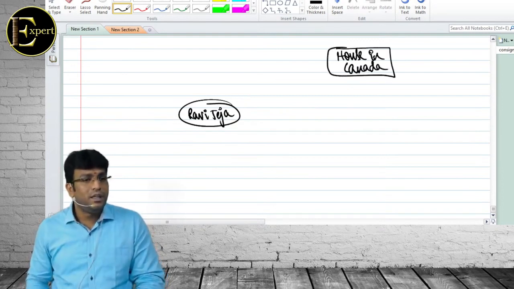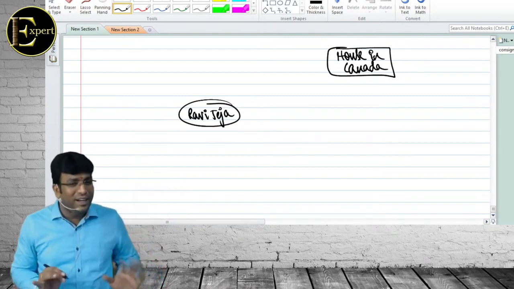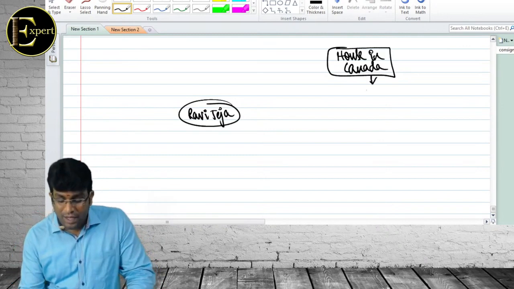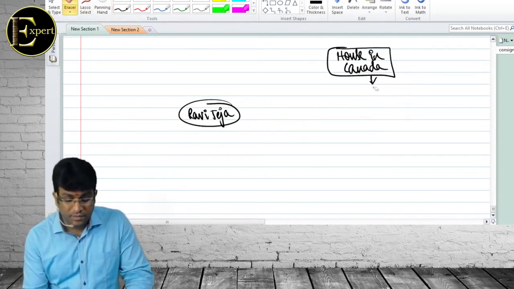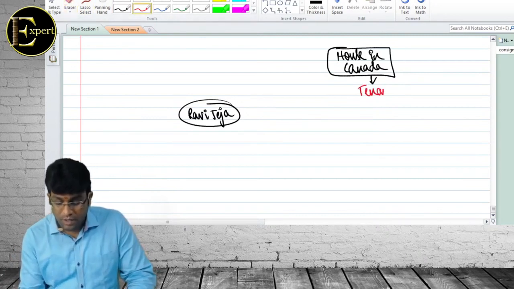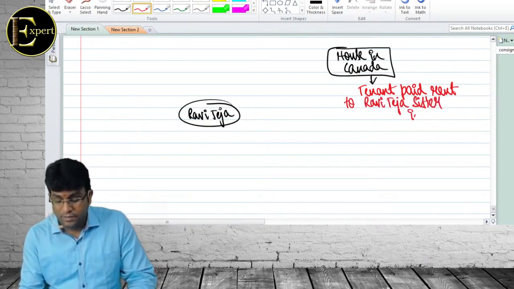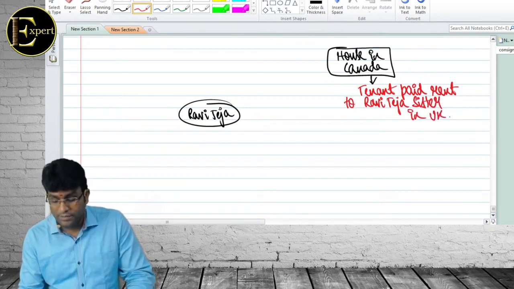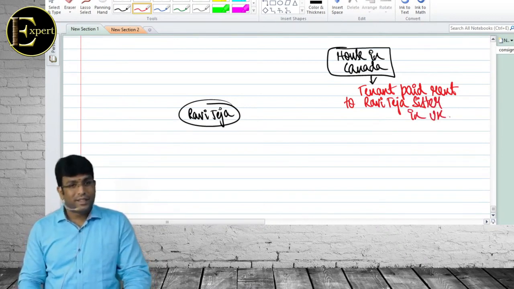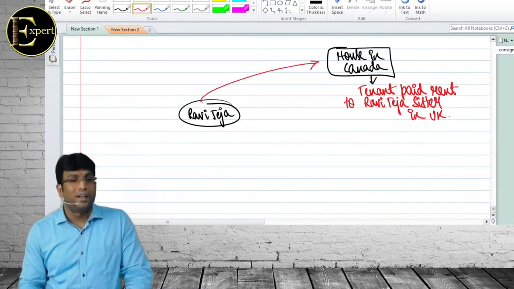Where is Canada? Outside India. Okay, leave the US, it is foreign anyway, right? The tenant paid rent to Ravi Teja's sister in the UK. Tenant paid rent to Ravi Teja's sister in what, sir?